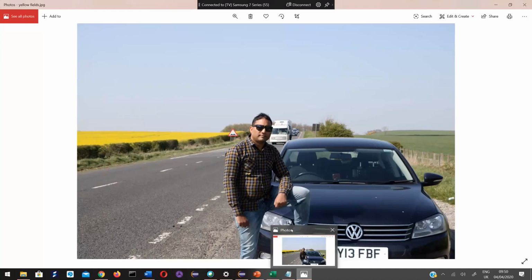It reads zeros and ones and converts them back into the image. This part of converting zeros and ones back to the actual file, that means the actual image, is called decoding.